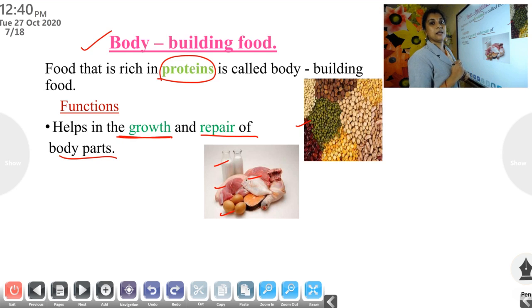So we should eat more protein. Bodybuilding food. What is that? Food that is rich in proteins is called bodybuilding food. Examples: milk, fish, meat, egg, peas, pulses, etc. What is the function? Helps in the growth and repair of body parts. Clear?